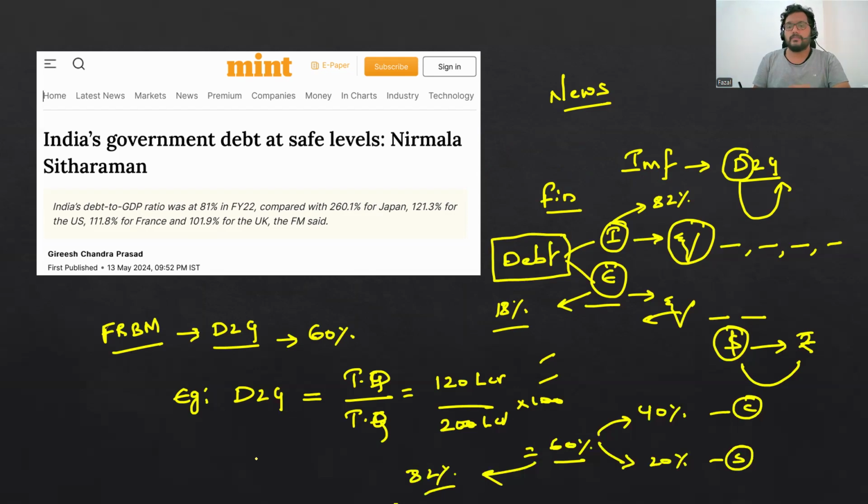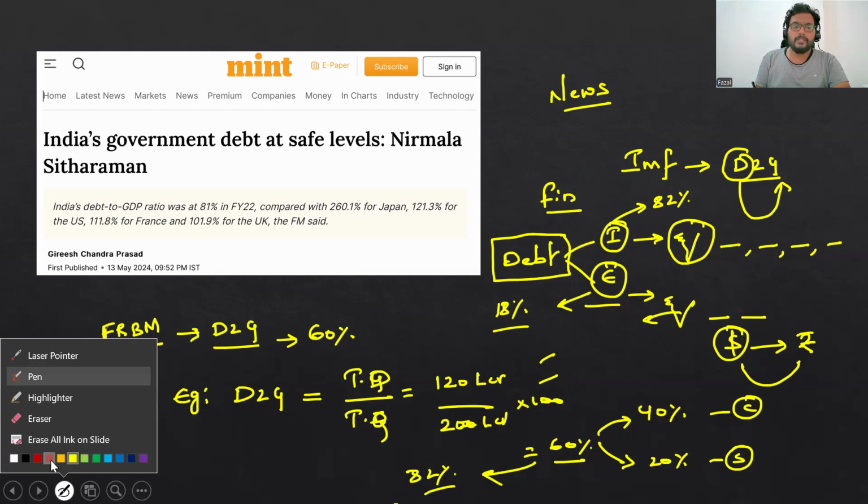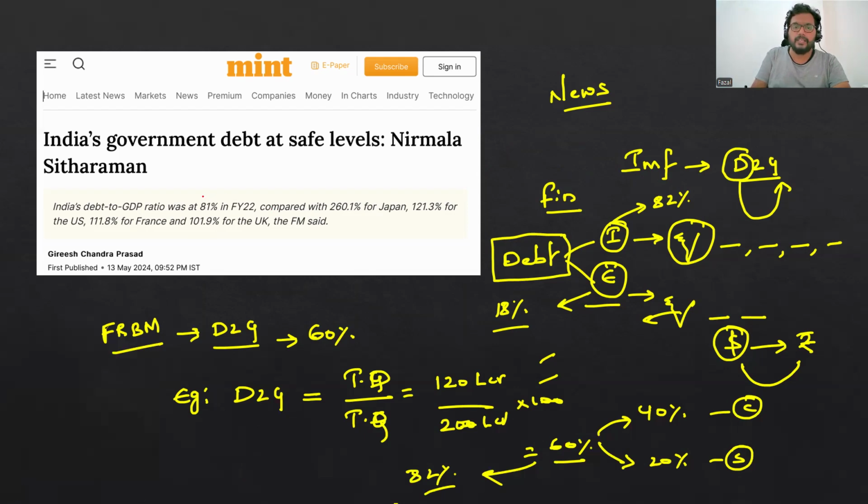This is what was said by the Finance Minister countering the IMF. The IMF says that India's debt to GDP is greater than 100%, which is wrong. You can look at other countries' debt to GDP here, like the 81% I have given in the calculations. Compared to other countries like Japan, UK, US, France, and China, it is very, very less. So the debt to GDP of a country like India is very, very less.